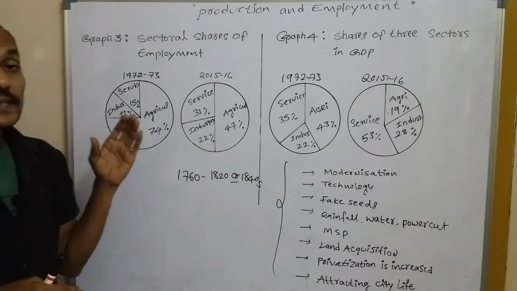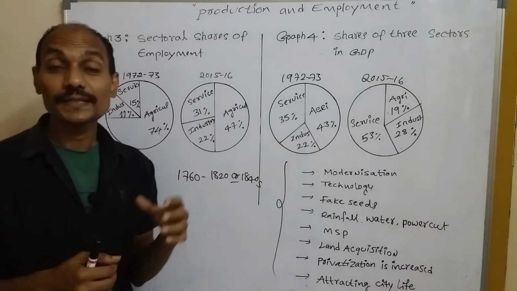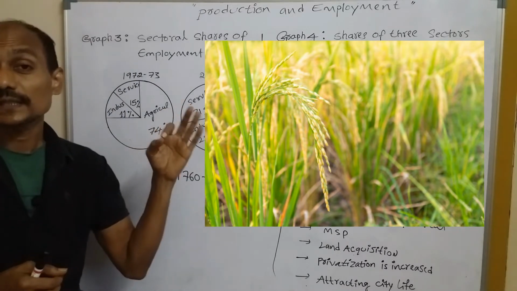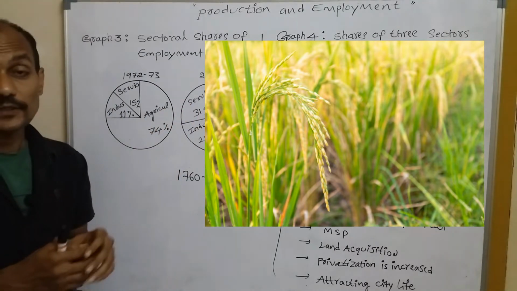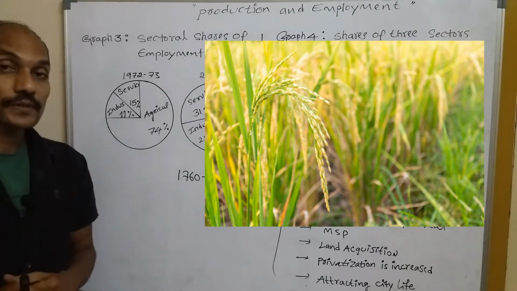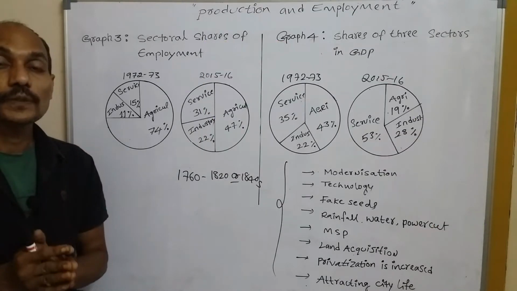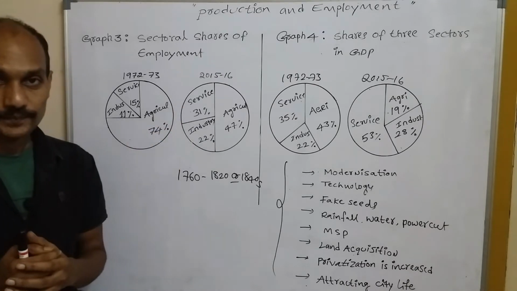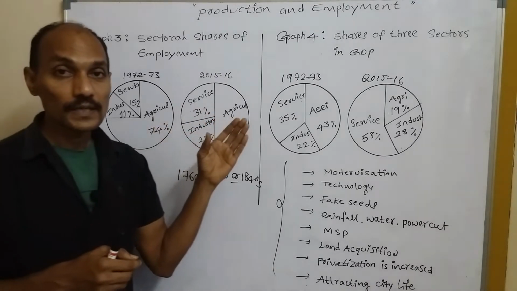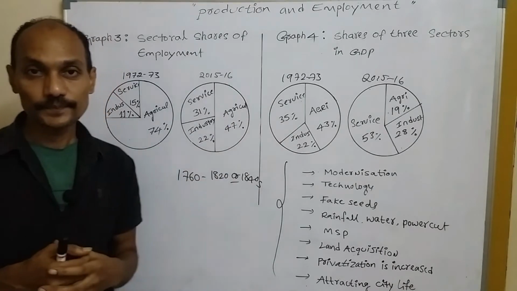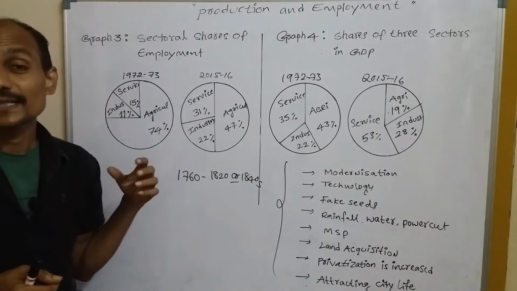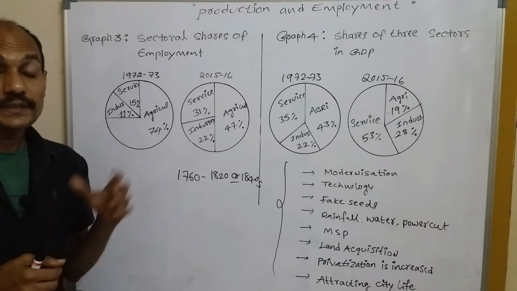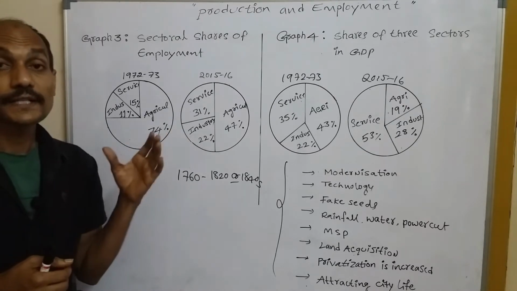Since ages, the agriculture sector has been running successfully. That means there was no decline, because most of the people were in agriculture. Most of the people have been working in agriculture since ages, but at one point the decline began.